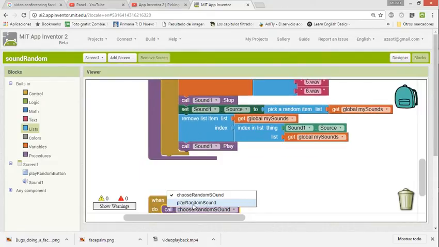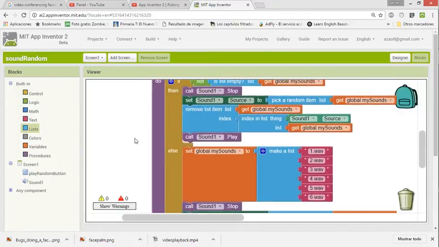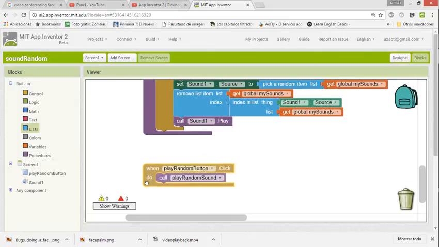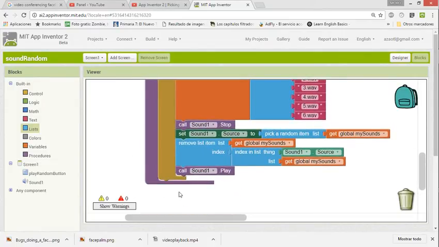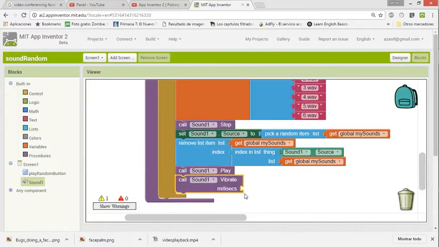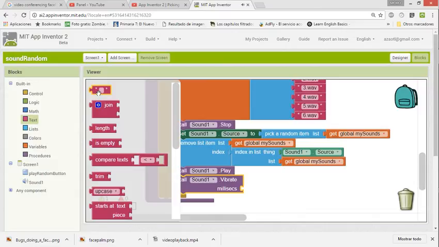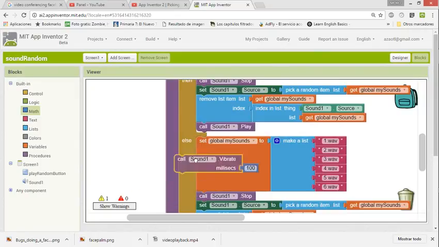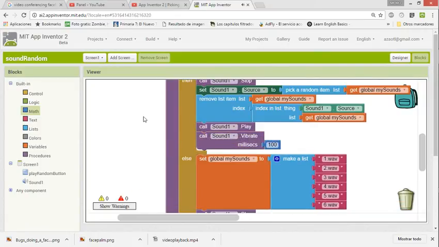Okay, play random sound button. It is in the play random sound button. Sorry, it was another procedure that I was practicing. Maybe we can add some vibration here. Let's add it here. I guess with 100 it will be perfect. We copy or duplicate, and that's it.